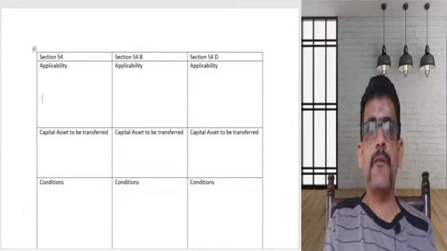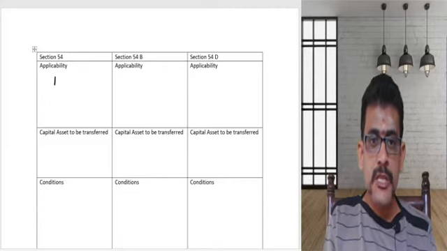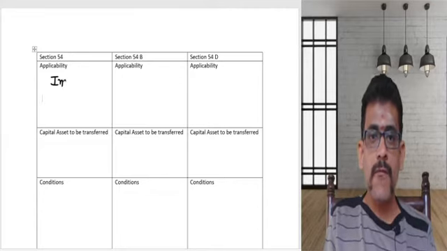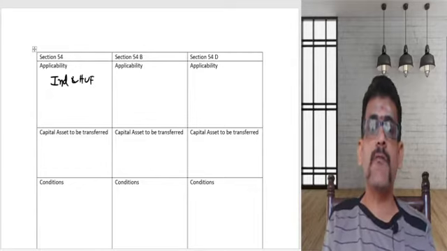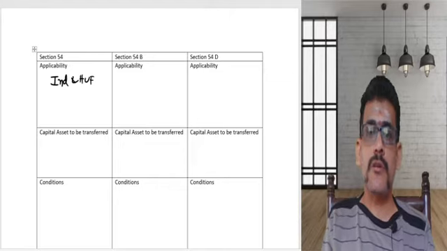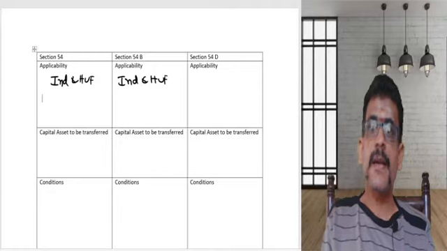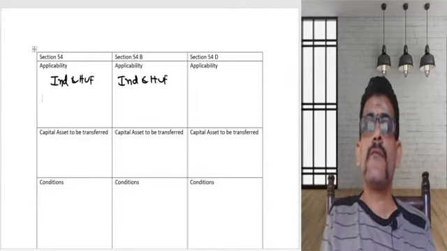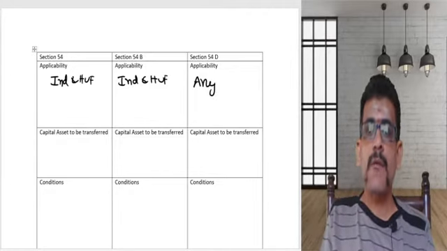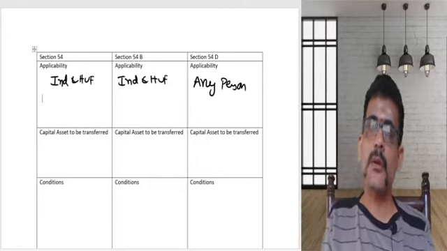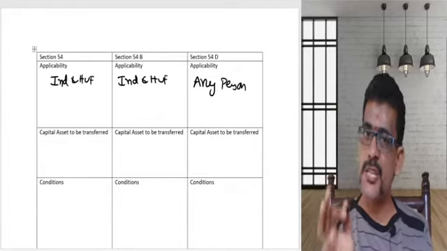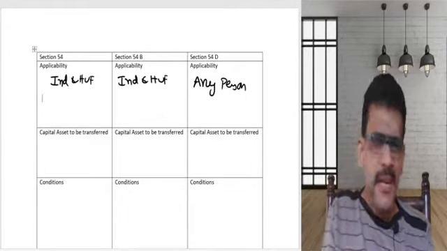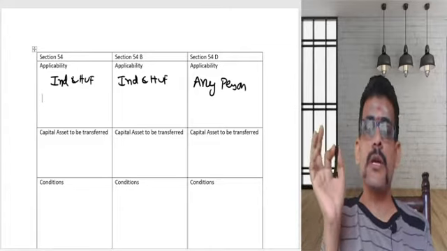Section 54 and 54B, both the sections are applicable only for individual and HUF. These two sections are applicable for whom? Only for individual and HUF. Same case with section 54B also. Whereas coming to 54D, 54D is applicable for any person. You may be an individual, you may be HUF, you may be a company, you may be a partnership firm, you may be LLP, you may be anything. For you, section 54D is applicable.